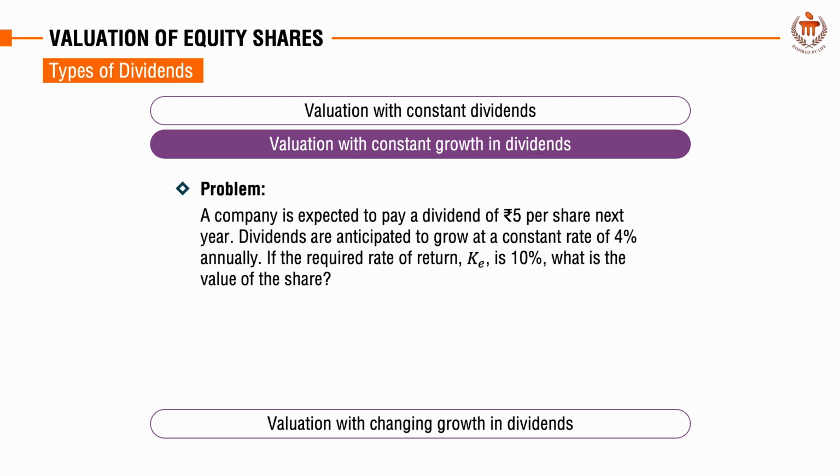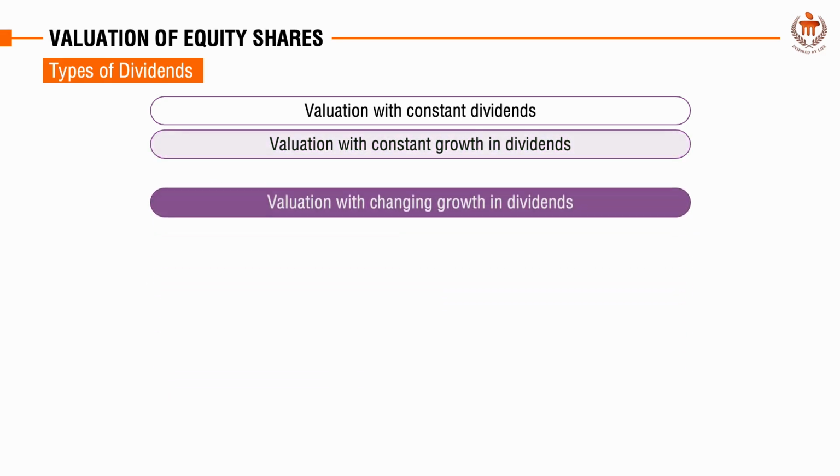Let's work through an example. You need to determine the value of the share if the expected dividend for the next year is rupees 5 and the dividend growth rate is 4% while the required rate of return is 10%. Using the information provided in the question, we know D1 is rupees 5, KE is 10% or 0.10, and lastly g is 4% or 0.04. Substituting these values in the formula P0 = D1 / (KE - g), we get P0 = 5 / (0.10 - 0.04). Upon simplification, we get the share value of rupees 83.33.